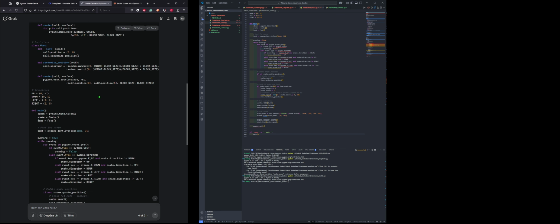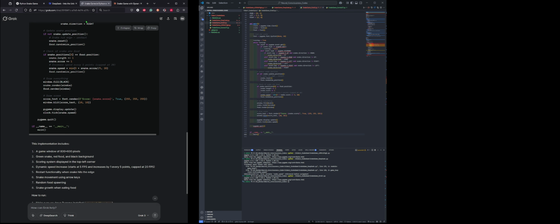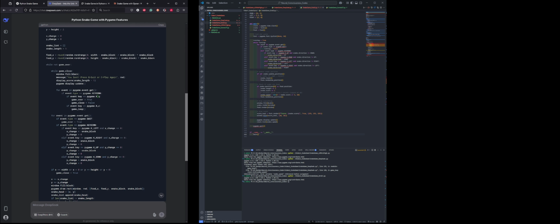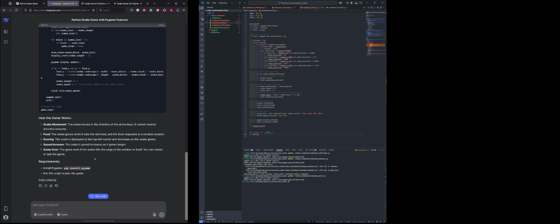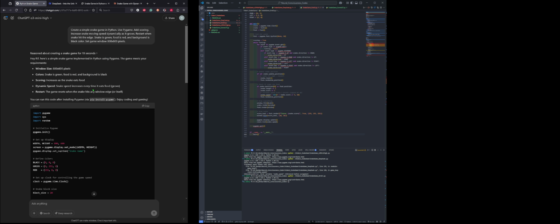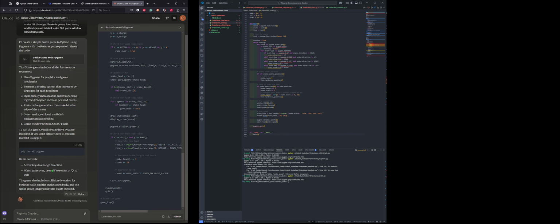Well, Grok did not tell us to do that. DeepSeek, yes, DeepSeek told us to do pip install Pygame, and I think OpenAI also said yes, the pip install Pygame. Except Grok, everybody tells us to make sure you already installed Pygame with pip.